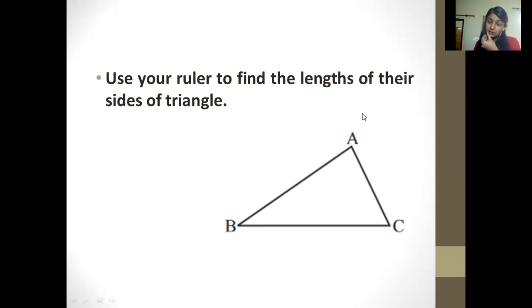You can draw a triangle of your choice. There is no hard and fast rule, but it's better if it looks like this. Let us draw here. I want you also to draw. Don't sit idle, draw it with me on your notebooks. Let us do a practice together.